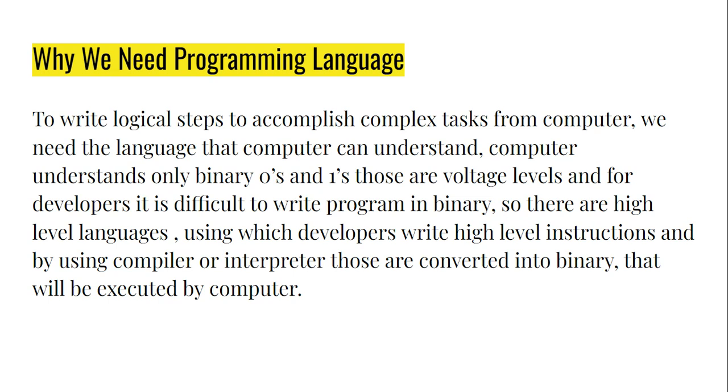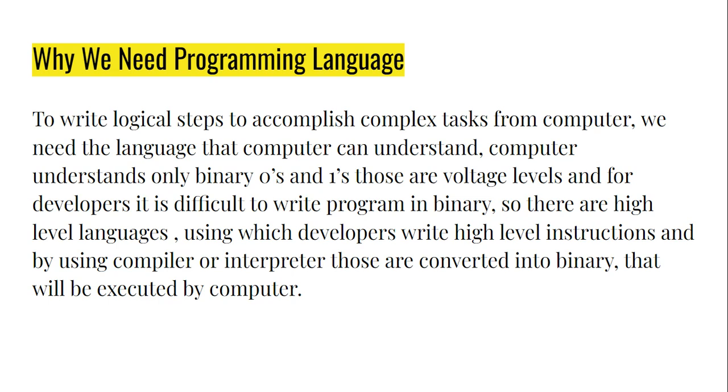So what developers do is write a program in a high level language, and that program ultimately gets converted into binary code. How does that get converted? It gets converted into binary using a compiler or interpreter, right? Then after converting into binary, it gets processed by the processor. In this way programs get executed. Whatever program you are writing ultimately gets converted into binary language, and that binary code will be executed by your computer.